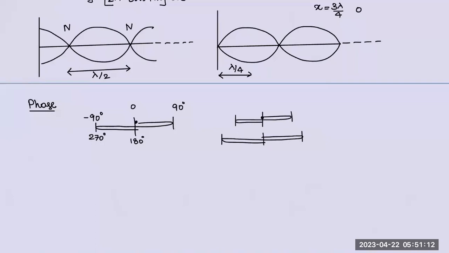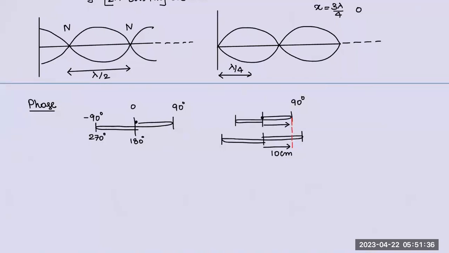Now, you may have a doubt: sir, if this is 90 degrees at some displacement, say 10 centimeters, then in the second oscillation also at 10 centimeters it must be 90 degrees only, no? No. Phase is not decided by the displacement.